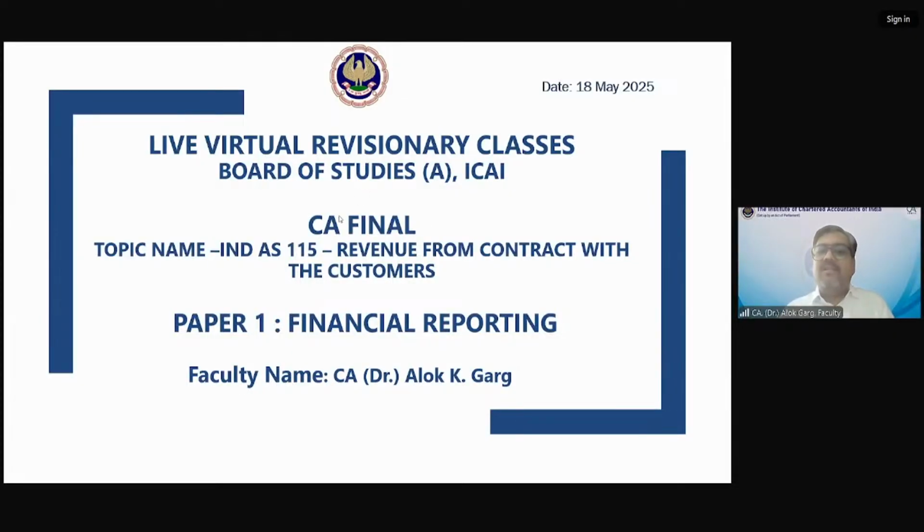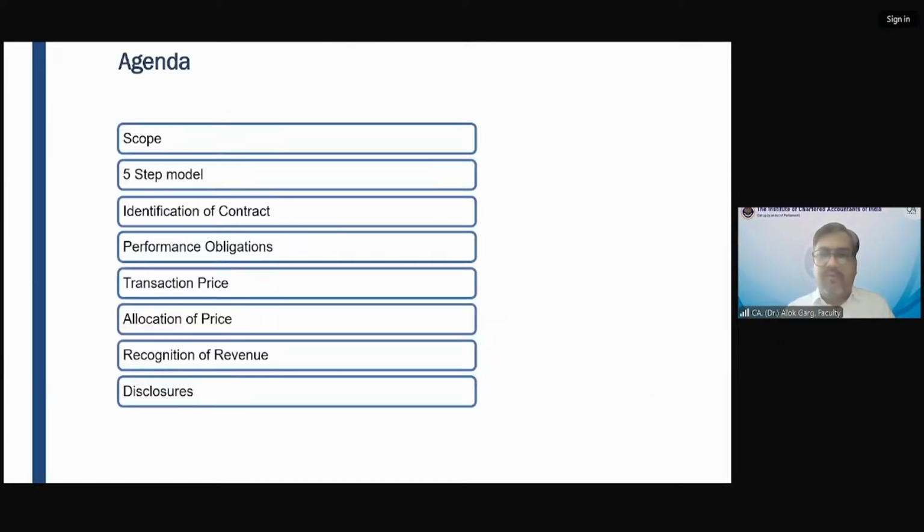But before starting this standard, because it's a very lengthy standard, right? So let me take you through the helicopter view of this standard with the help of one of the example which I used to cover always.